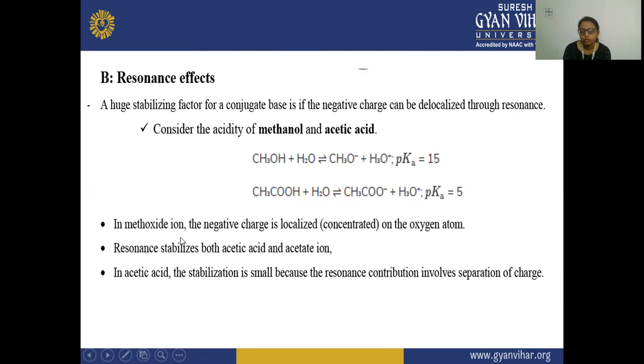So here in methoxide ion, the negative charge is localized, concentrated on the oxygen atom. Here it is localized, but in this case, it is delocalized. Resonance stabilizes both acetic acid and acetate ion. So that is why its pKa is 5. In acetic acid, the stabilization is small because the resonance contribution involves separation of charges.